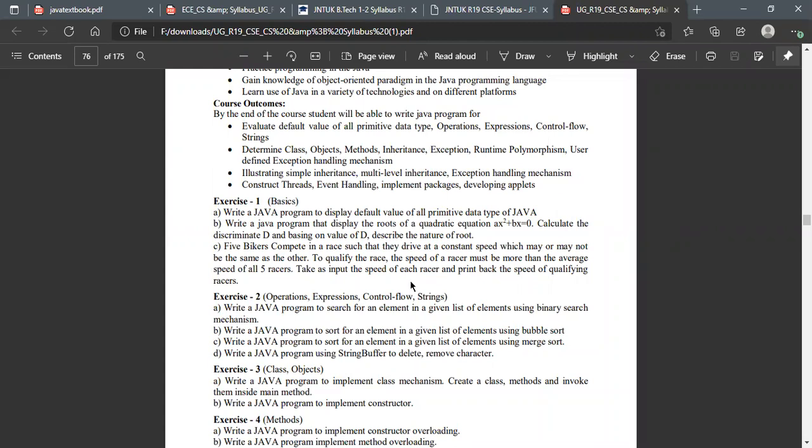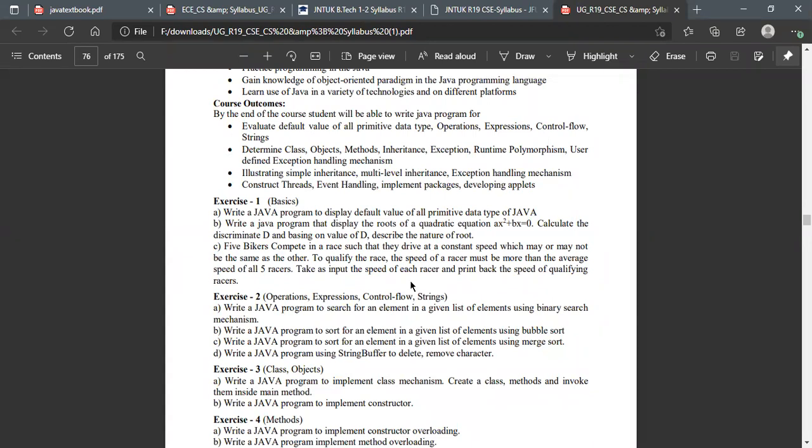To qualify the race, the speed of the racer must be more than the average speed of all the racers. You know about the averages, right? If suppose I'm going to find out the average of the students, each and every mark of the student divided by the total number of subjects. In each subject you got like 60, 40, 30 and all. If I took 6 subjects, divide by 6, we are getting the average.